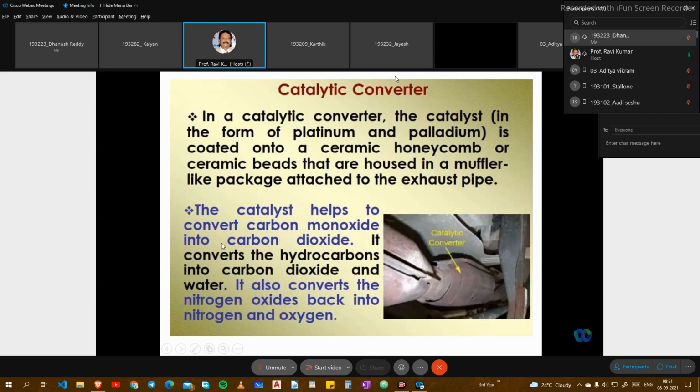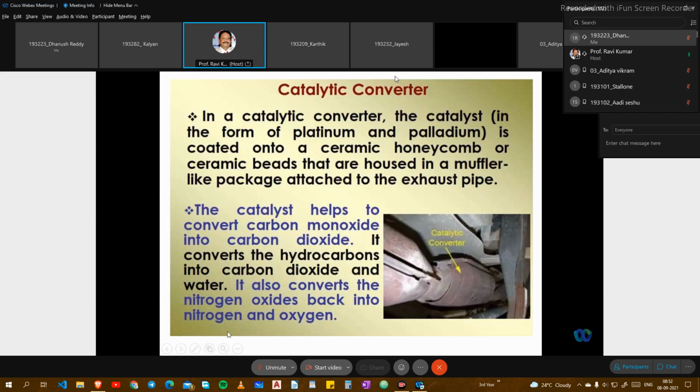The catalyst helps to convert carbon monoxide into carbon dioxide, and it converts the hydrocarbons into carbon dioxide and water. Because of the cooling, you will also see small water vapors coming out from the catalytic converter. It also converts the nitrogen oxide back into nitrogen and oxygen. So carbon monoxide is converted into carbon dioxide, hydrocarbons are converted again into carbon dioxide, and nitrogen oxide becomes nitrogen and oxygen.